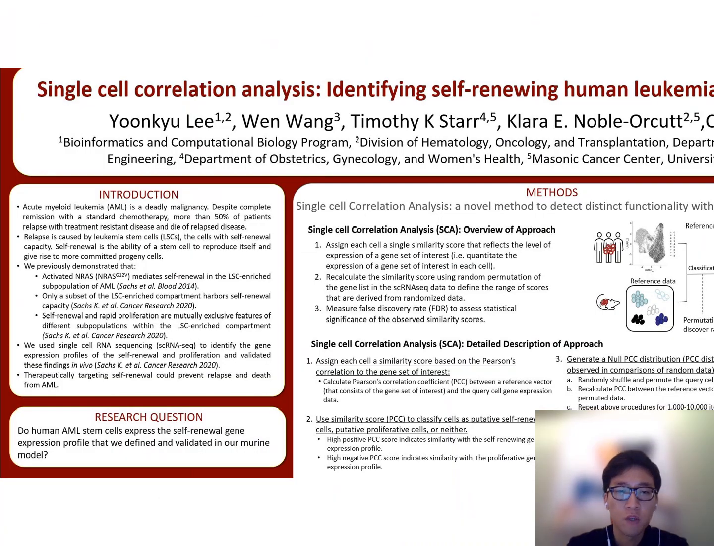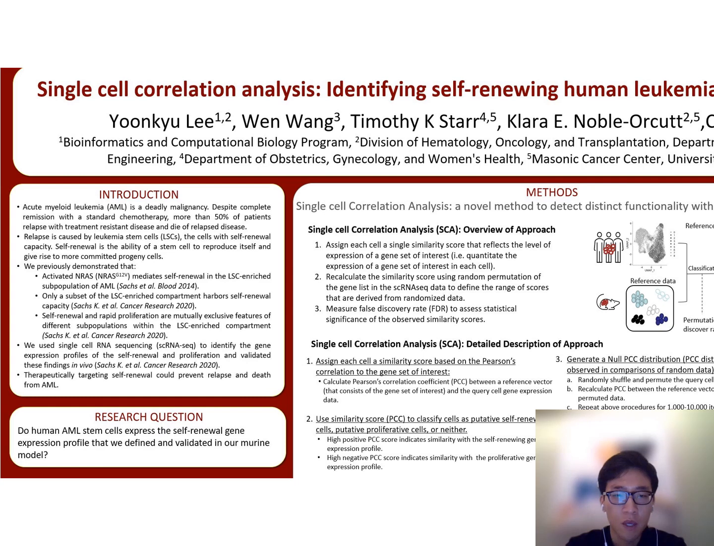Our group is studying acute myeloid leukemia. Acute myeloid leukemia is an aggressive hematopoietic malignancy with a 2-year survival rate of approximately 30%, and more than 50% of patients undergo relapse even after the initial standard chemotherapies induce complete remission.